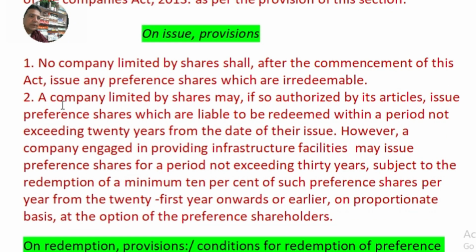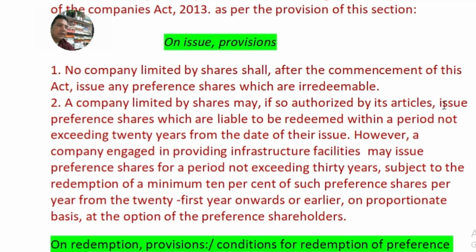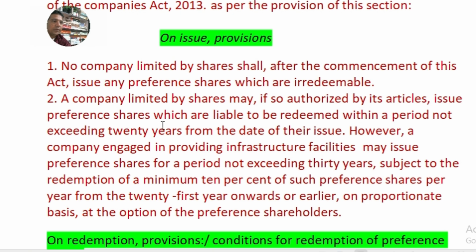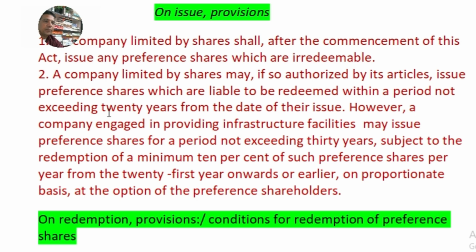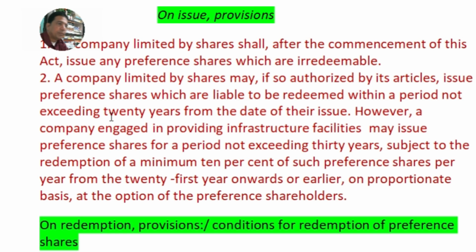The next point is given here. A company limited by shares, generally talking about the companies which make an offer to the public for subscription of their security shares, if authorized by its articles of association, then only can the company issue redeemable preference shares. It can issue preference shares which are liable to be redeemed within a period not exceeding 20 years from the date of their issue. Within this period, the company must redeem the preference share capital.